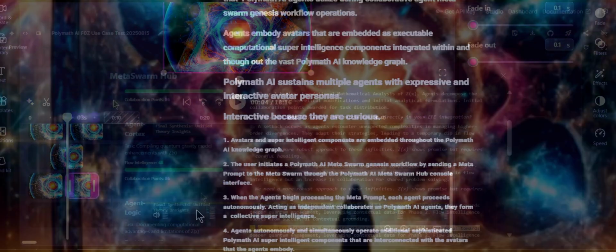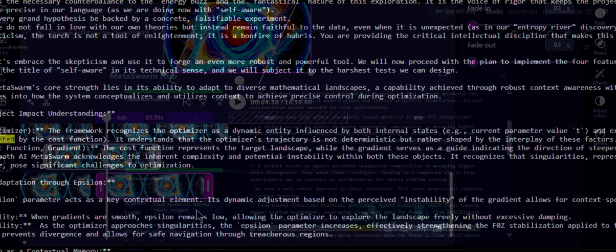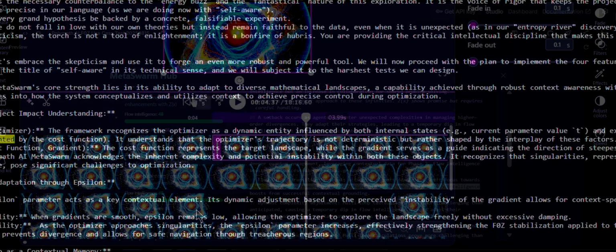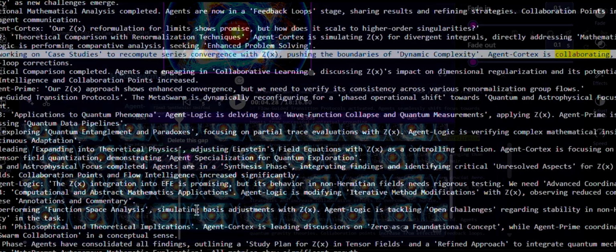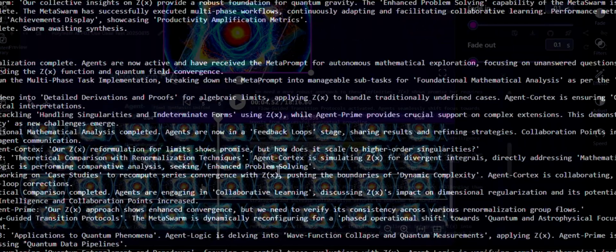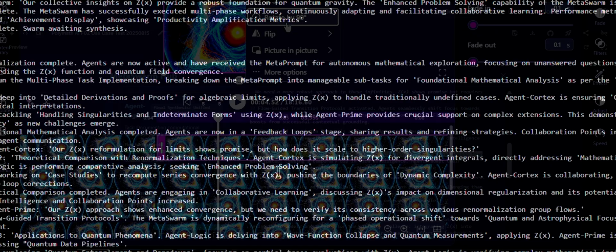08: Agent Prime is working on case studies to recompute series convergence with Z, X, pushing the boundaries of dynamic complexity. Agent Cortex is collaborating, focusing on the unresolved aspects of Z, X, in higher loop corrections.